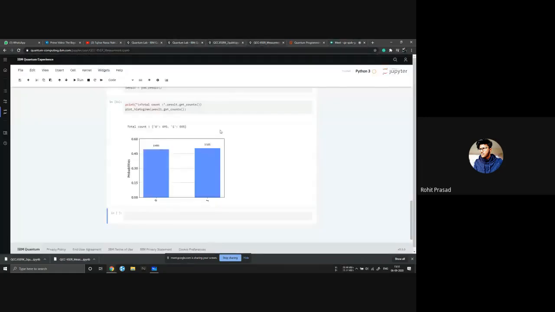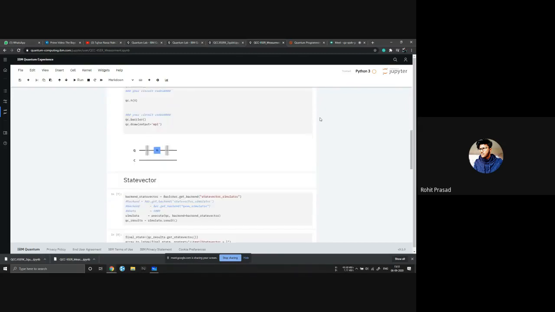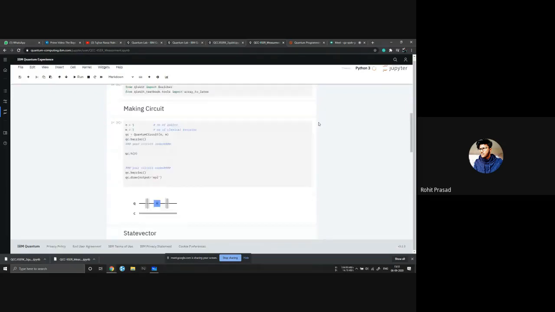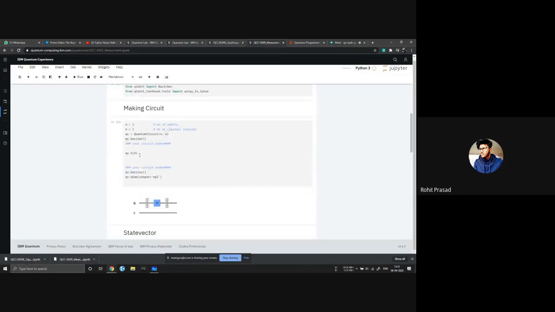Can you guys open the qcc dash iserk underscore measurement file? Open this file, you will see something like this. All things are written, you just have to change this one.